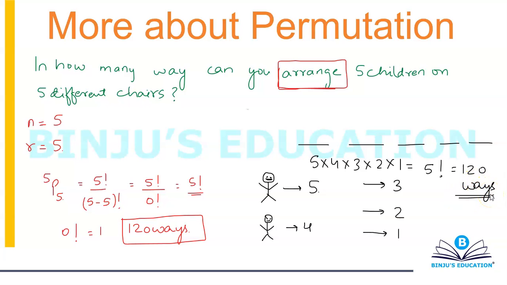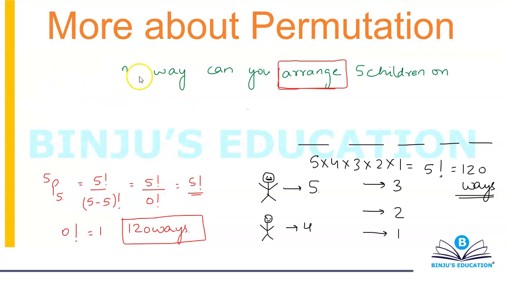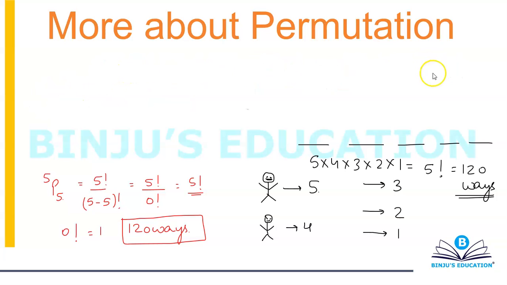That is again equal to 120 ways or 5 factorial. So whether you use the formula or whether you use the logic, it's one and the same thing, it doesn't matter. Now, there are 2 important statements for you to remember. The first one comes from the logic that we have just applied.